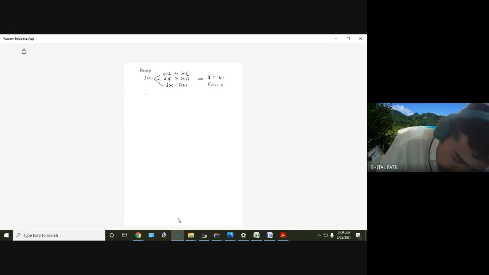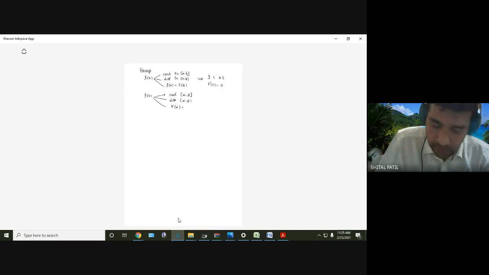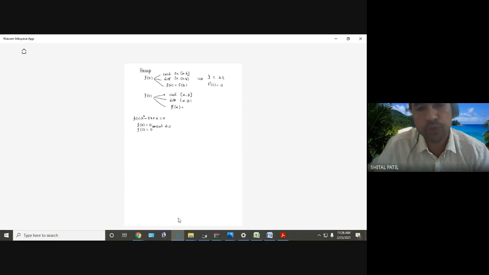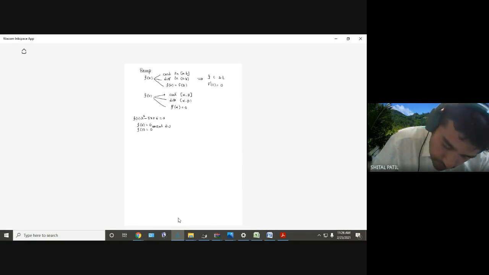Now I have a function f of x which is continuous in [alpha, beta], differentiable in the open interval (alpha, beta), and alpha and beta are roots of the function. Roots means f of alpha equal to 0. If alpha and beta are roots of the function f of x, what will be f of alpha? It is a root, so it will be 0. Take x square minus 5x plus 6 equal to 0: 2 is the root, so f of 2 is 0, and 3 is the root, so f of 3 is 0. Roots are 2 and 3. If it is a root then the value is 0, and if the value is 0 then it is a root; both are true, if and only if. So f of alpha equal to 0, f of beta equal to 0.